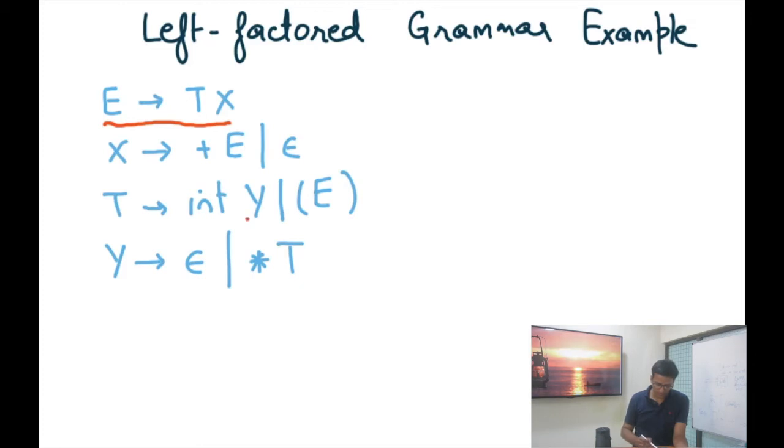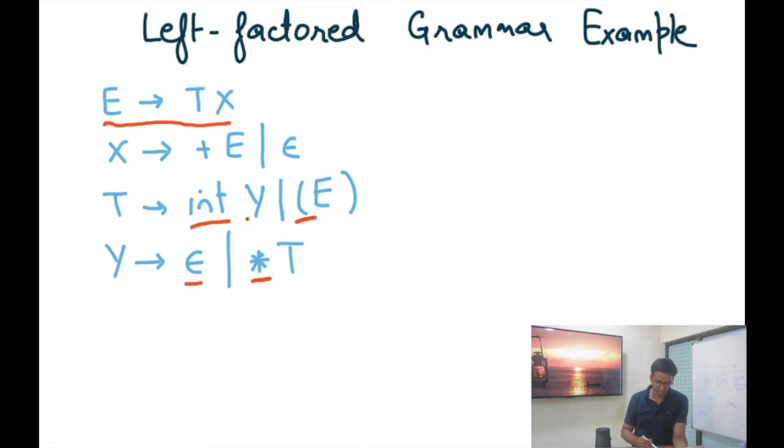So if I'm at T and the next token is int, then I'm very sure that I must be producing the first one, T1, which is int Y. On the other hand, if the next token is open parentheses, L parent, then I should be using the second production, right? And similarly for Y, we will find that if the next token is star, then I should be using the second production, and if it is something else, then I should be using the first production.